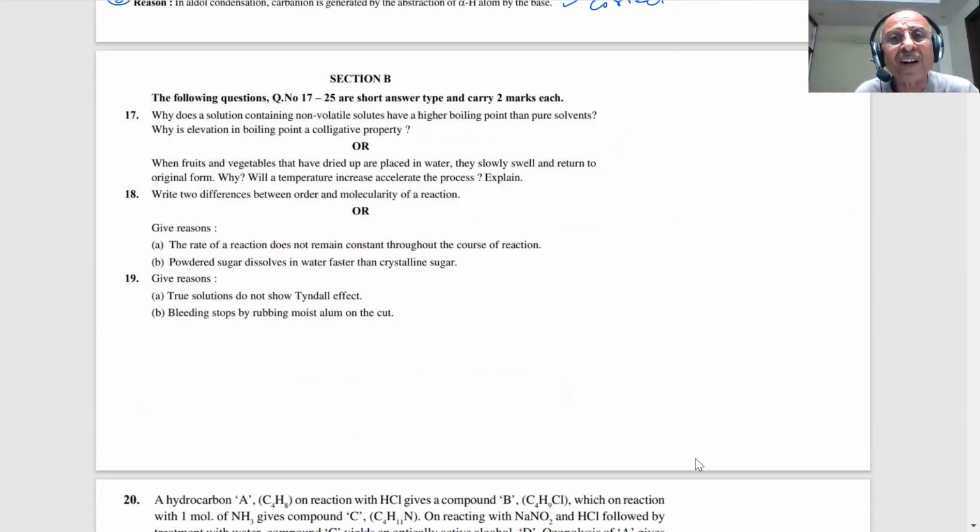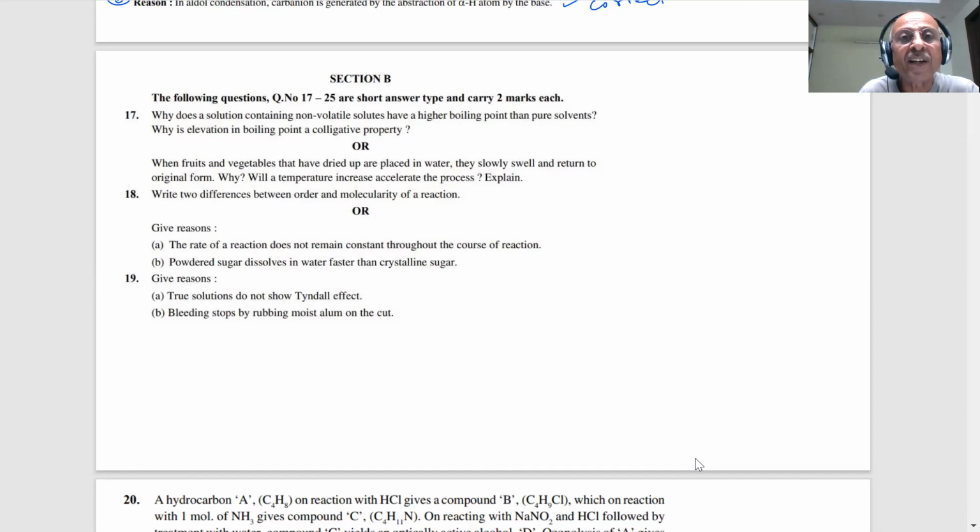Okay. Section B is coming, students, in which they say there will be questions carrying 2 marks. Therefore, there would be some reasoning as well as questions based on two-line answers.